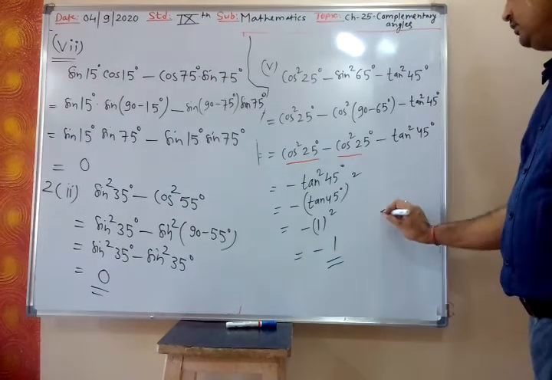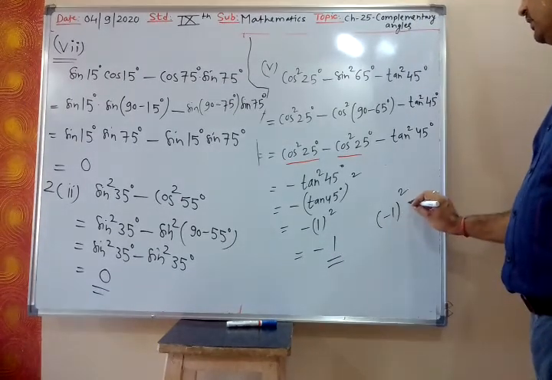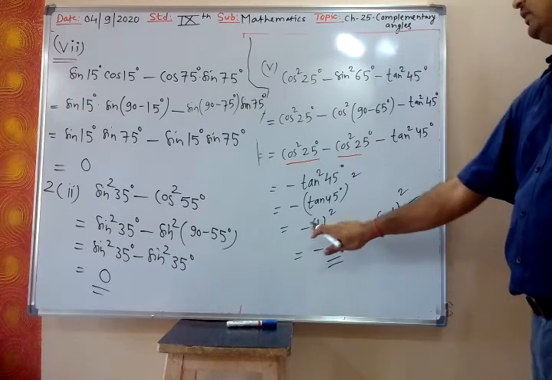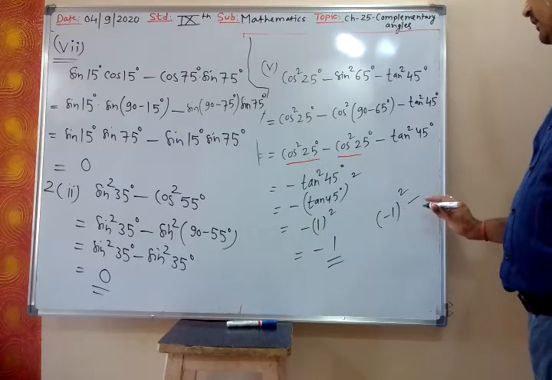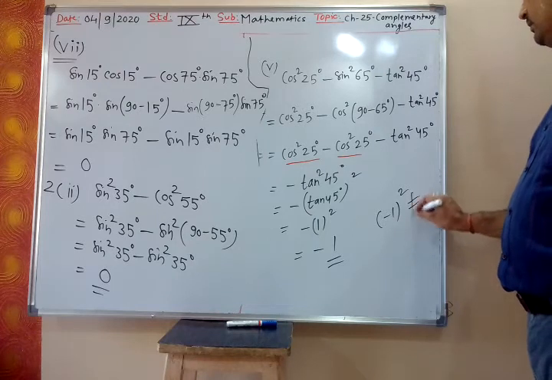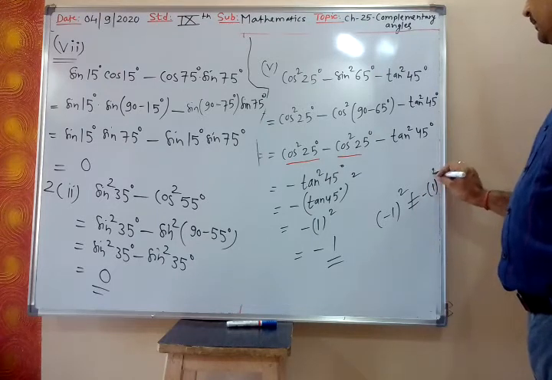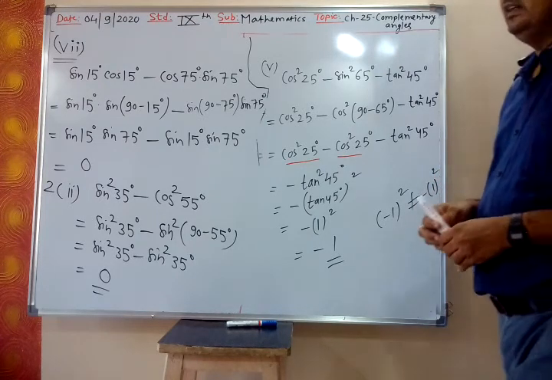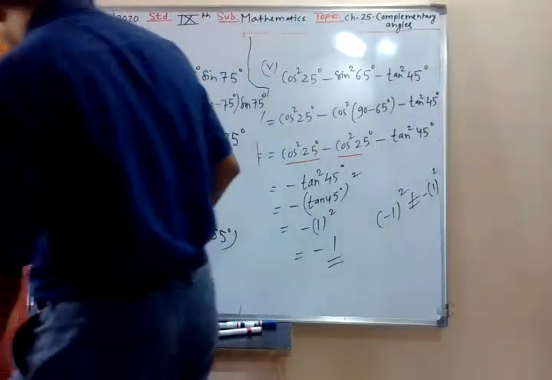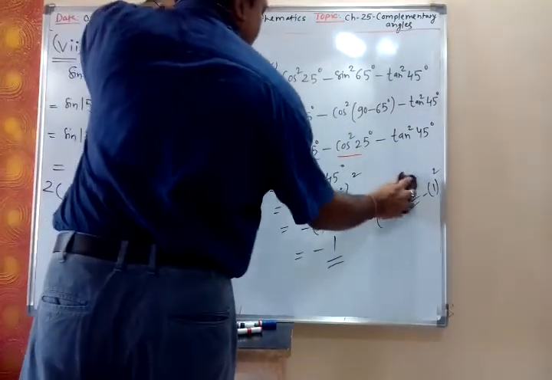See here, it is not minus 1 whole square. This you remember. It is minus of 1 square. Minus 1 whole square is not the same as minus of 1 square. So answer is minus 1.